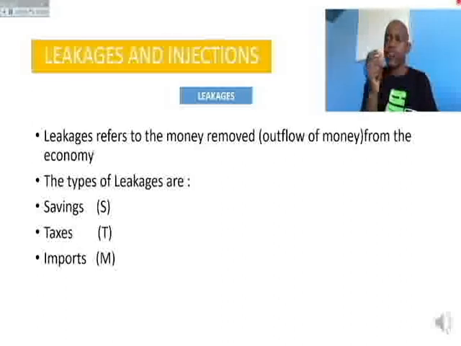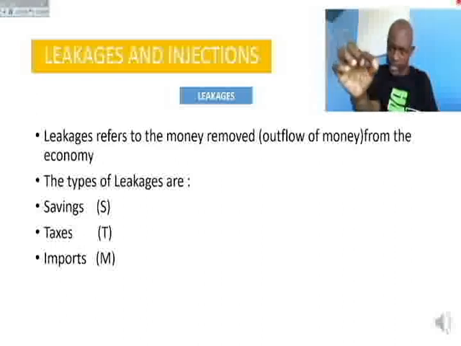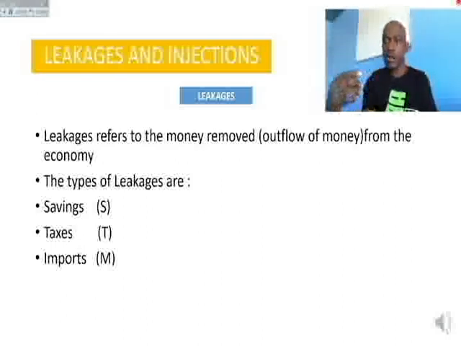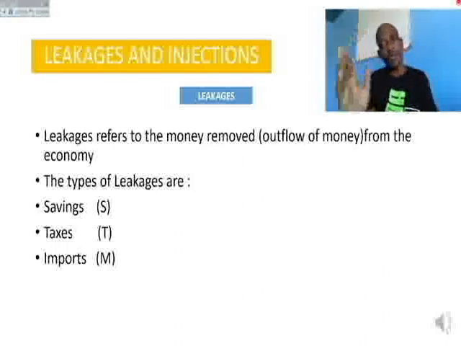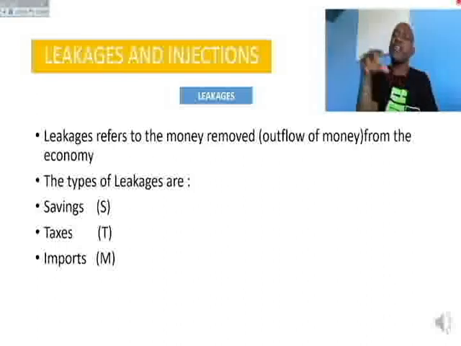Now, if a drop of oil goes out of the engine, will that same drop be able to circulate in the engine? No. Why? It has been taken out. So the same goes with money. If money has been taken out of the economy, it cannot circulate anymore. So this is a leakage.